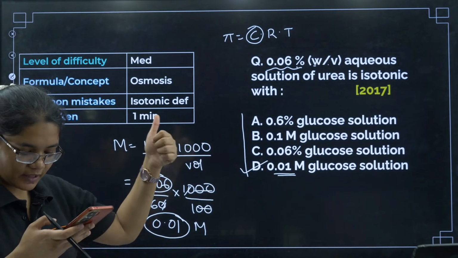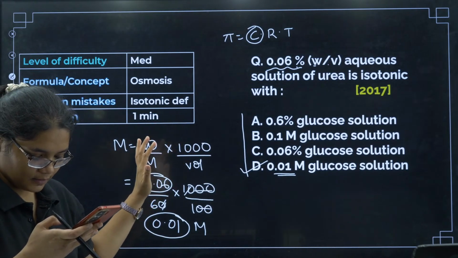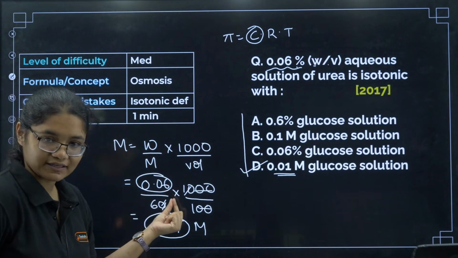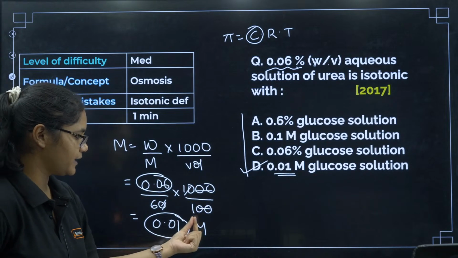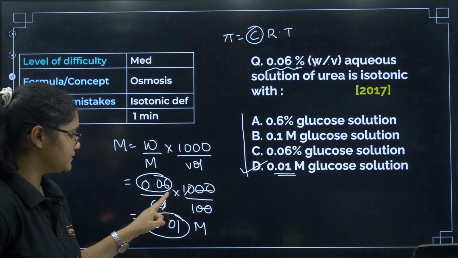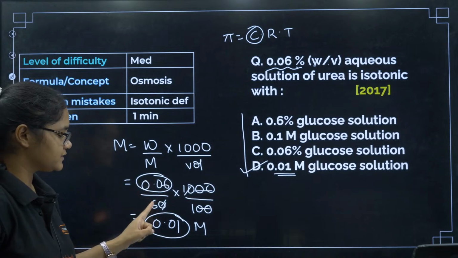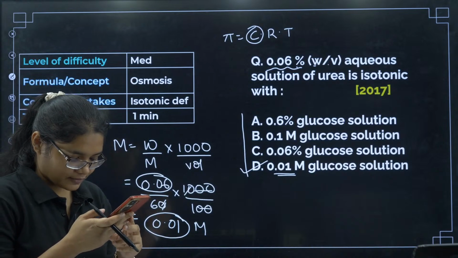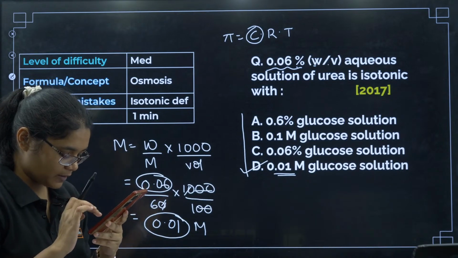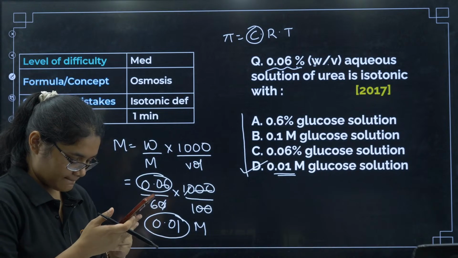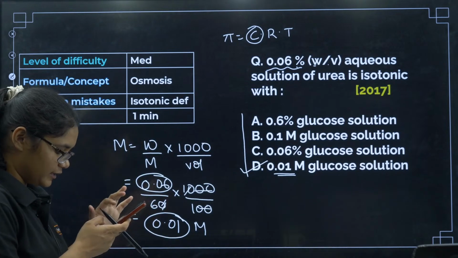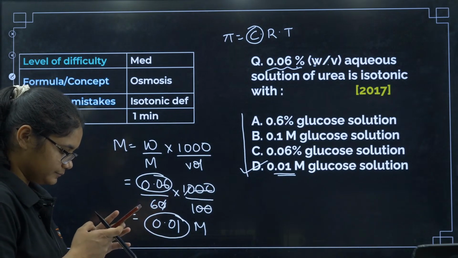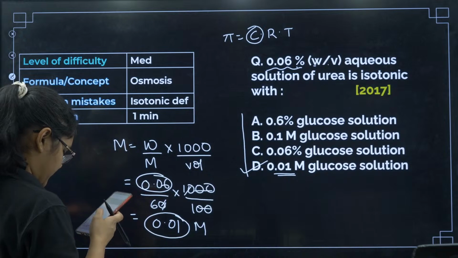Please students, just put a thumbs up if it is clear now. Chetna, please see the calculation once again. You have 0.06 divided by 60 into 1000 by 100. We cancel 20, 20, 10, 10. 0.06 divided by 6, it is 0.01 molarity. Okay. Those who are clear with this, please put the thumbs up now. Is this question clear to everyone? Please put a thumbs up quickly.